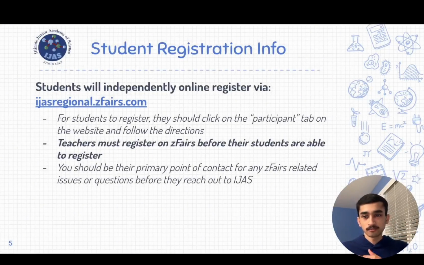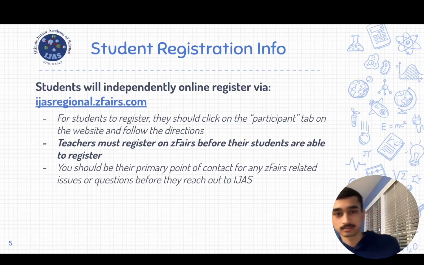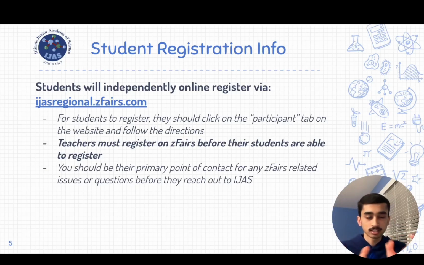In terms of how your students will actually register, I'll get into the whole teacher walkthrough on the next slide. But students will have to go online. We recommend that students go online independently and register via the ijasregional.zfares.com site. There, they'll have a participant tab, which when they click on that, they'll get a tutorial as well as all of the information. It's super detailed that they need to submit. It's pretty straightforward. They can go through, follow the directions, and get their submission finished.